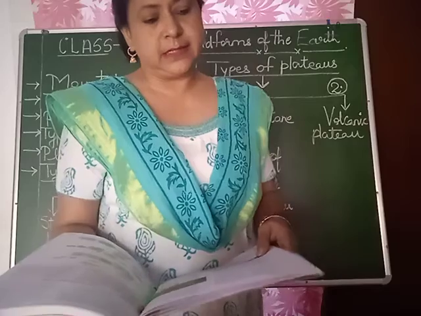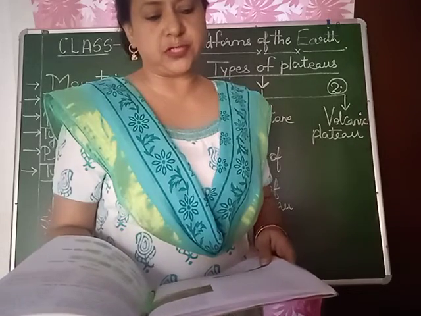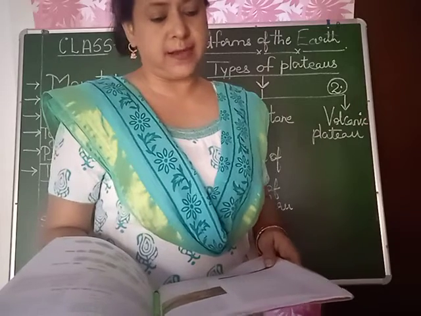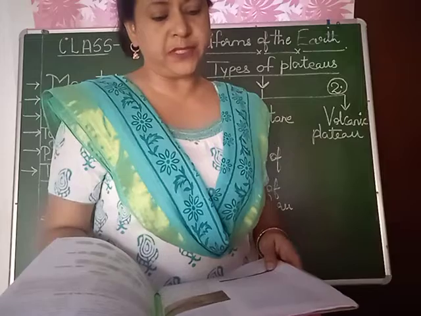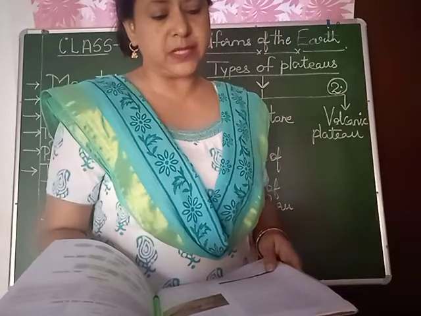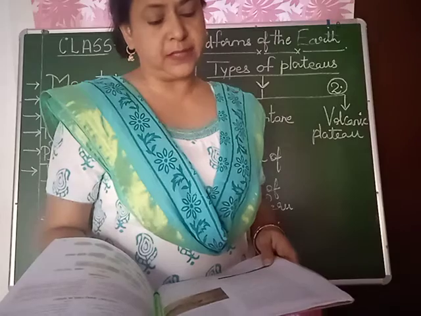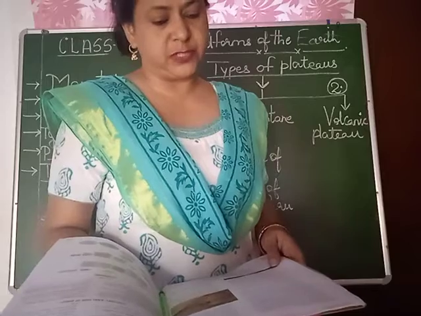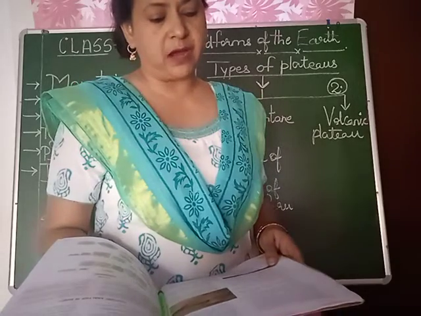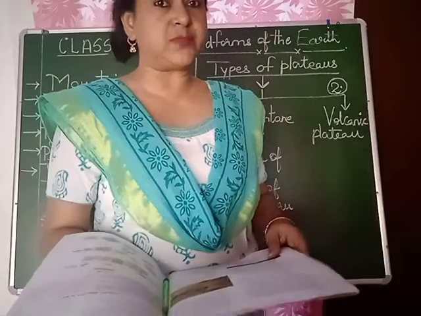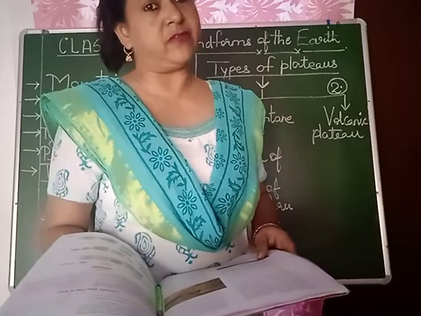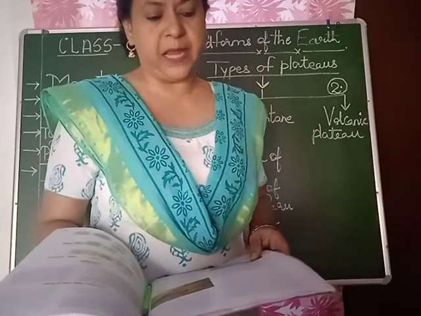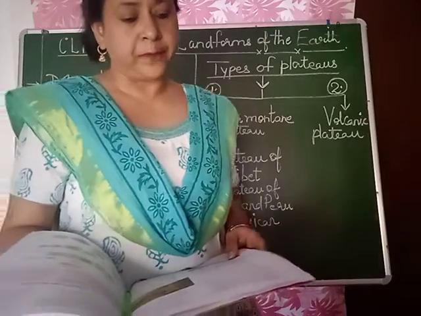Depositional plains. These types of plains are formed by the deposition of sediments on a large scale. Various agents of erosion cut the rock, transport and erode material load from the source, and deposit the load at some other places. According to the agent of erosion and place of deposition, the depositional plains are of the following types. So what are depositional plains? The soil which is taken from one place and transported and deposited in another place forms depositional plains.